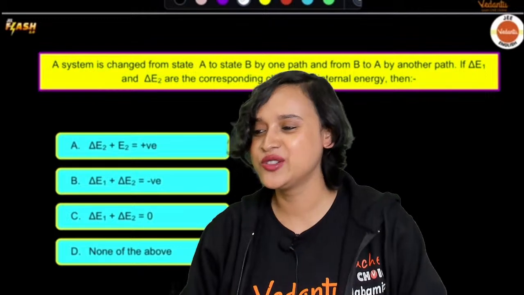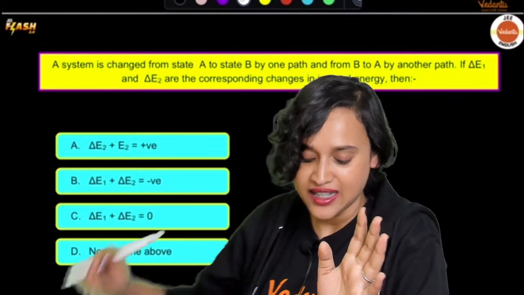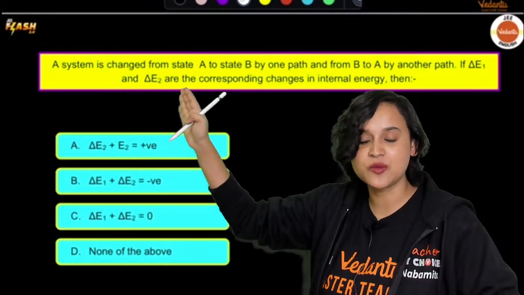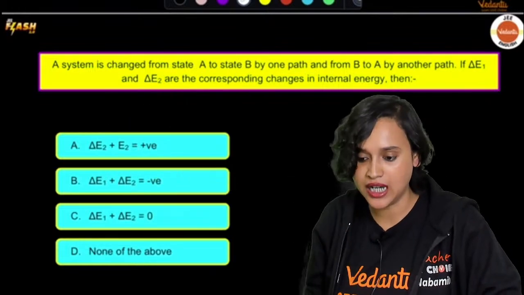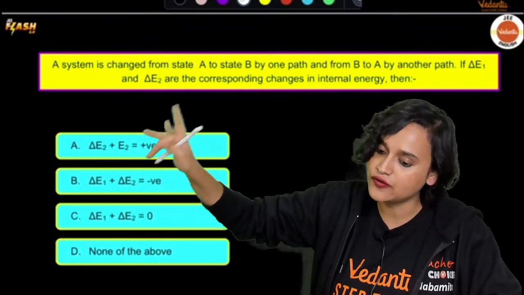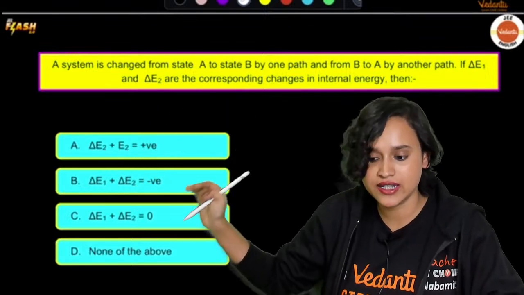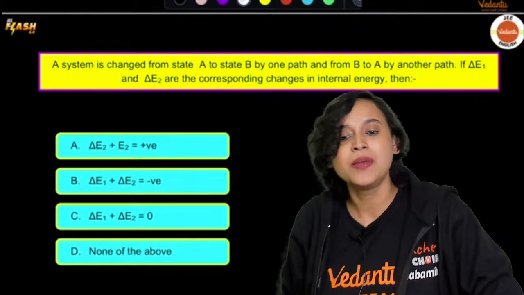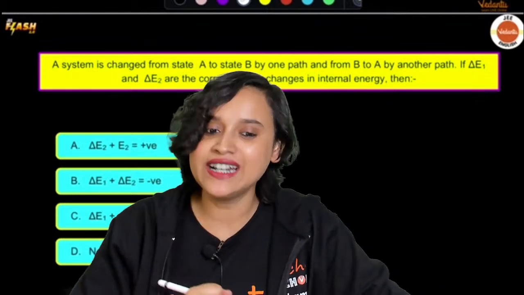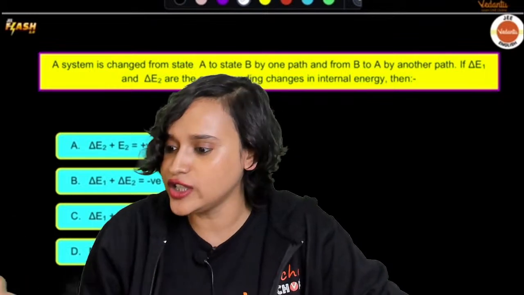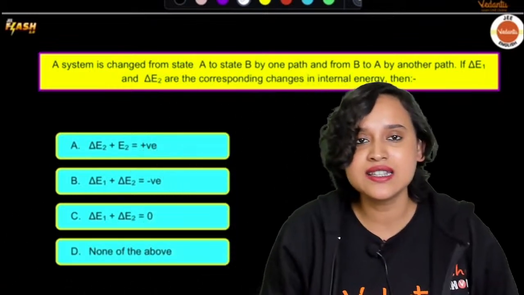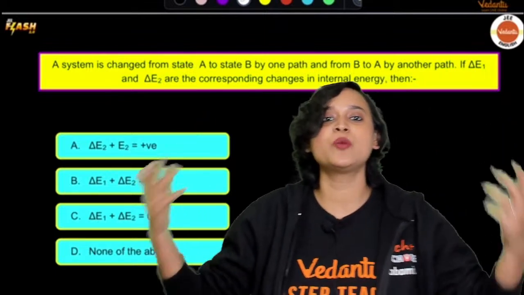You don't even have to read the question twice. The question says that a system is changed from state A to state B by one path and from B to A by another path. Delta E1 is the internal energy change for the first path and delta E2 is the internal energy change for the second path. But what do we know? Don't we know that internal energy is a state function? Who cares what path you are taking? I've just told you, internal energy is a state function. Who cares what path you are taking?